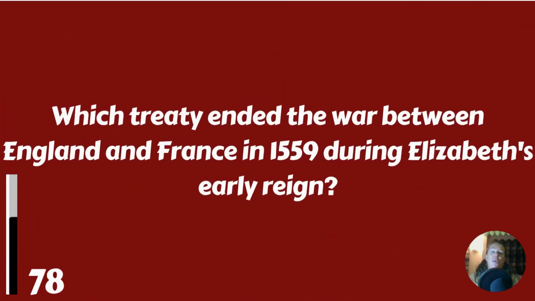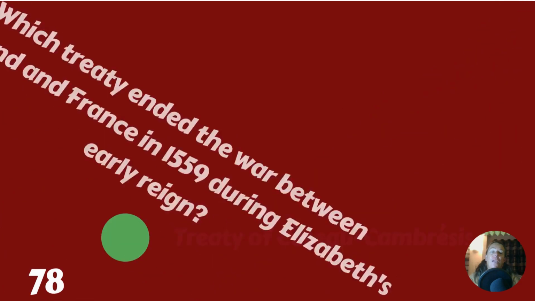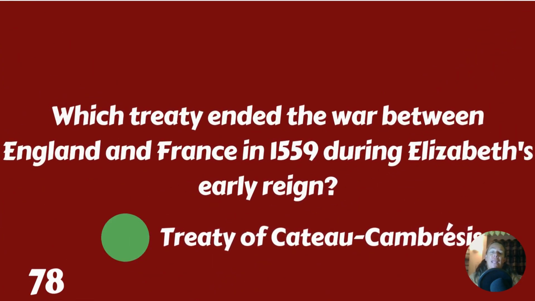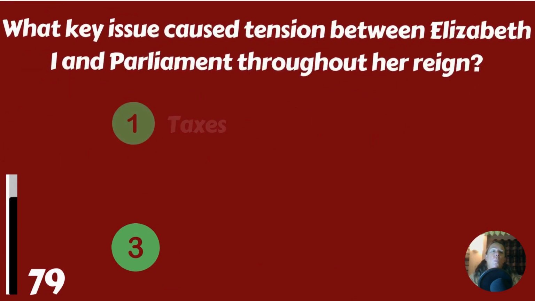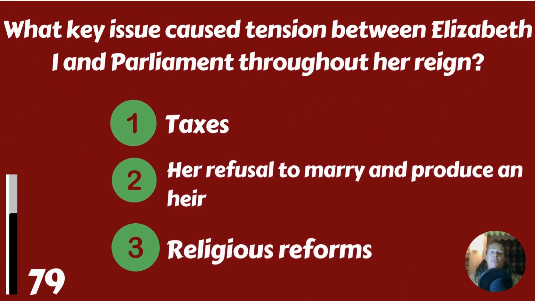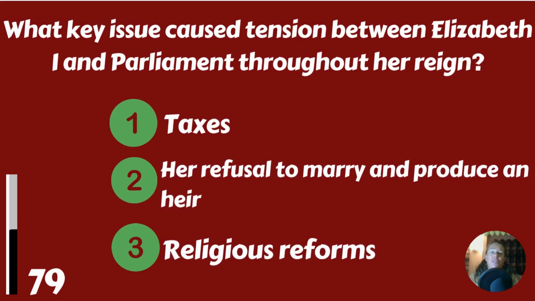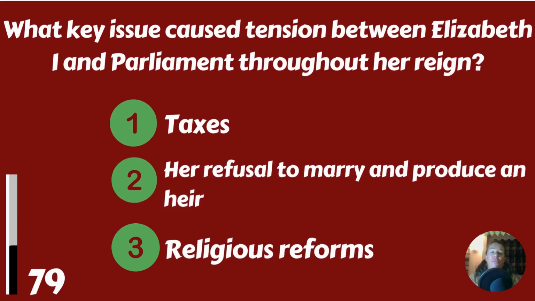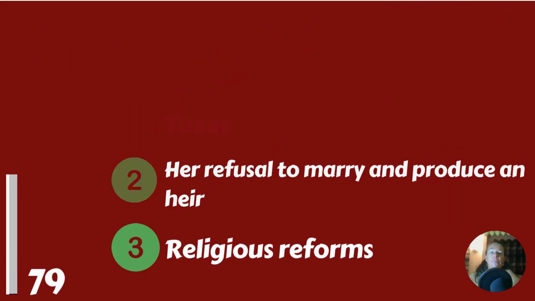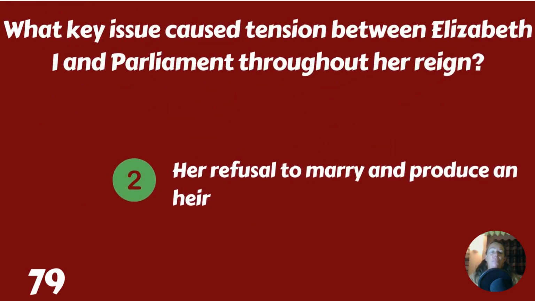Which treaty ended the war between England and France in 1559 during Elizabeth's early reign? The Treaty of Cateau-Cambrésis. What key issue caused tension between Elizabeth I and Parliament throughout her reign? Taxes, her refusal to marry and produce an heir, or religious reforms? Her refusal to marry and produce an heir.